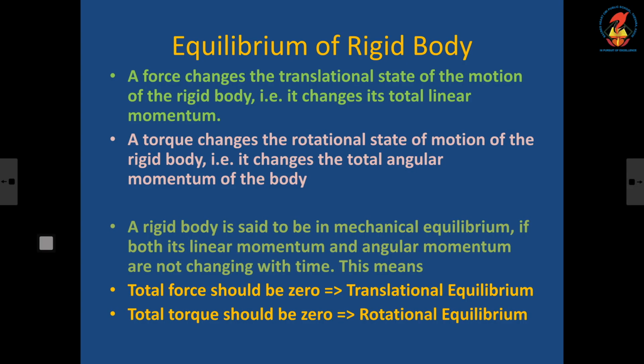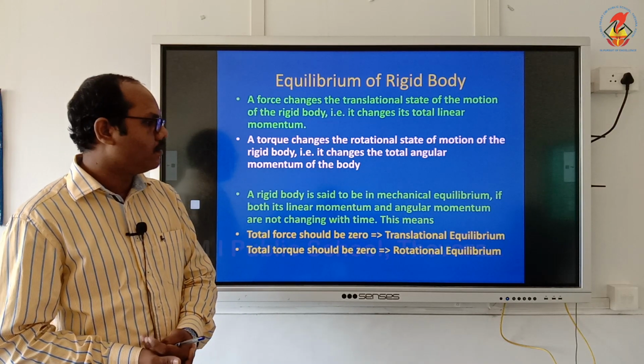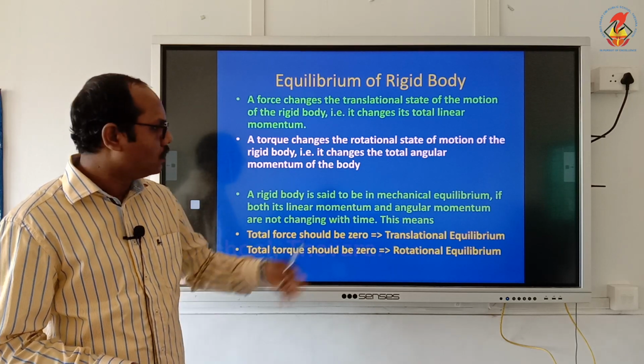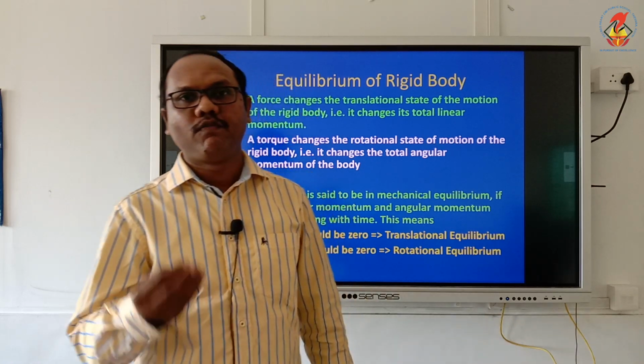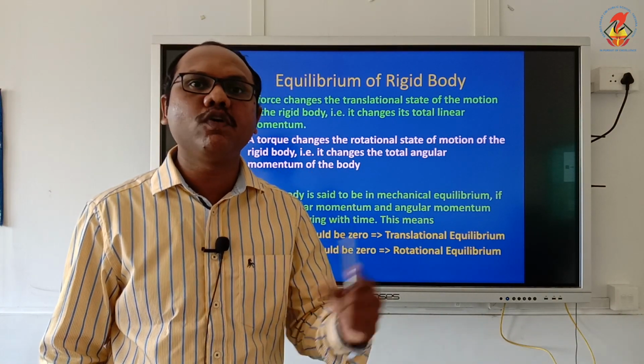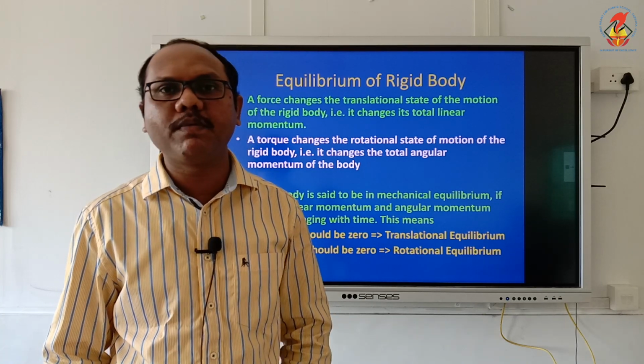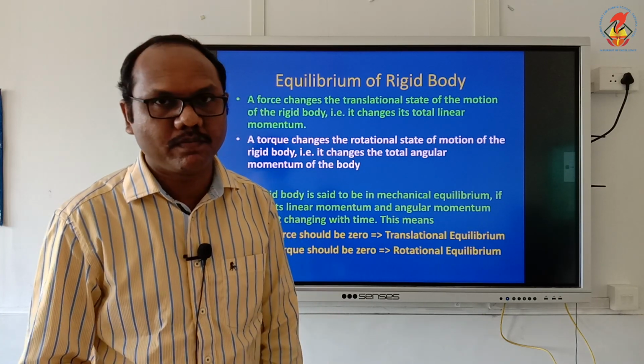You see the first statement. Force will cause a change in the linear momentum. So, if the total force is 0, the body is in translational equilibrium. There is no change in the linear momentum. Similarly, if the total torque is 0, the body is in rotational equilibrium. There is no change in the angular momentum. So, these are the two states of equilibrium, translational equilibrium and rotational equilibrium. For translational equilibrium, the net force will be 0, and for rotational equilibrium, the net torque is 0.